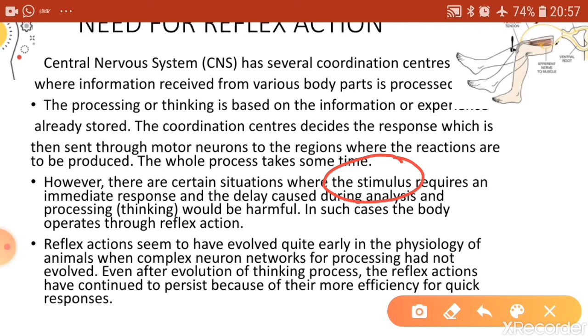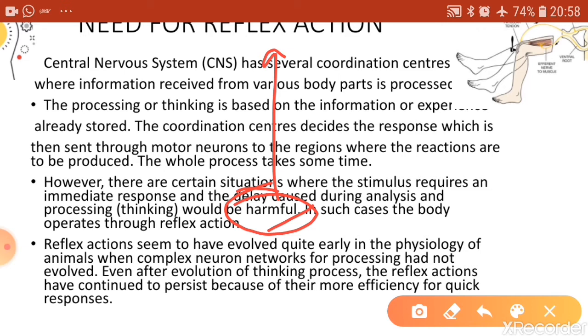So in case the stimulus is quite dangerous, the delay that happens during the thinking process, that is during analysis and processing, would be quite harmful to the individual, and in severe cases it may even cause death, right? So to avoid such a situation, in order to protect the individual from such harmful stimuli, the individual will act through reflex action, where this thinking part is not at all involved.